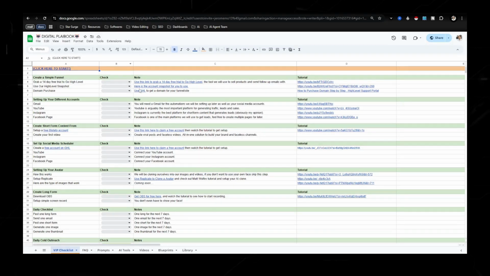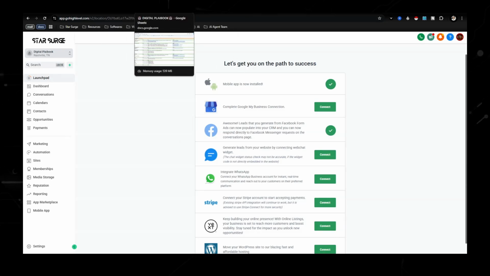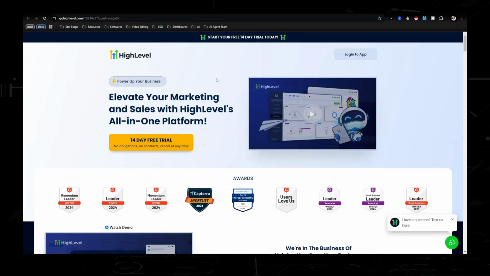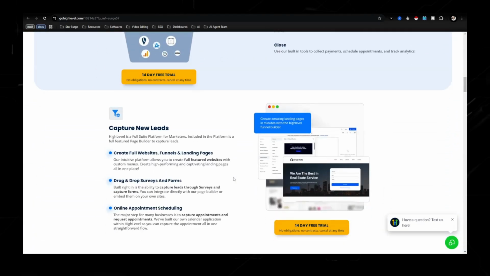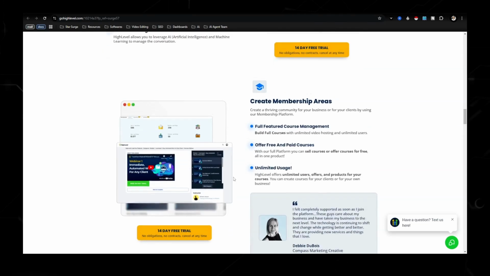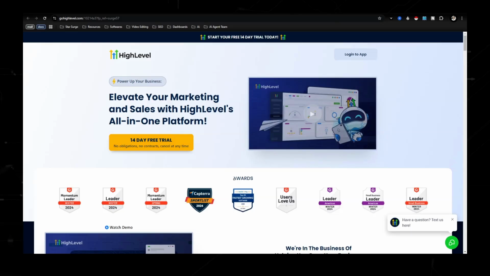Now, the first tool that you're going to need is going to be Go High Level. The reason why is because it is an all-in-one marketing tool that allows you to not only send out emails and create websites and have a social media planner, but it is the foundation of your business. How would you build a house without any tools? That's just not something that you would expect. So go ahead and get this. It is a 14-day free trial, but I do recommend that if you're wanting to make money online and you're wanting to have a business, you are going to need Go High Level or a CRM.